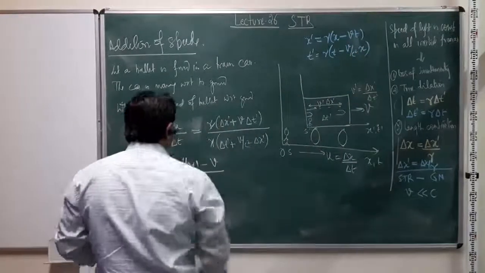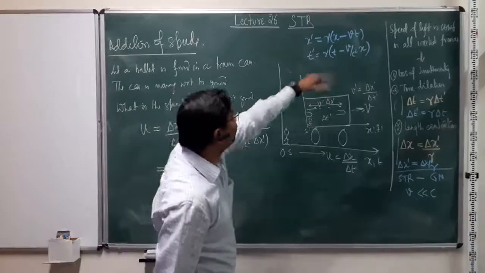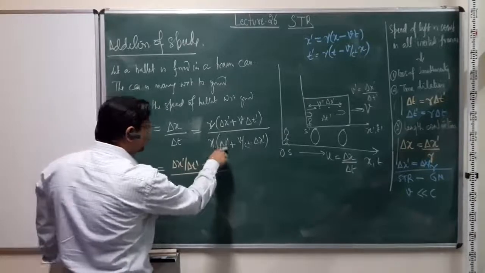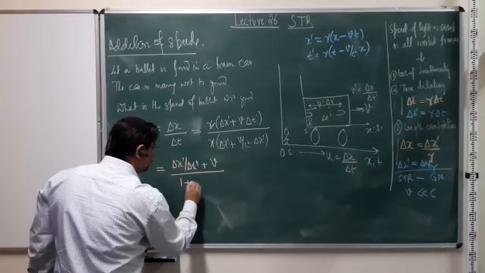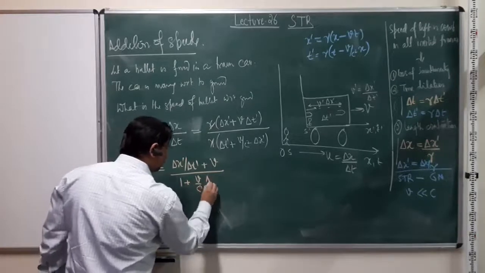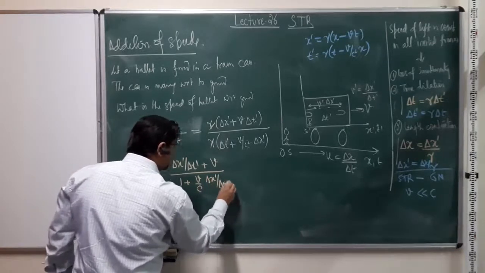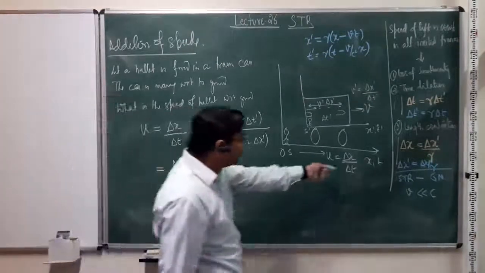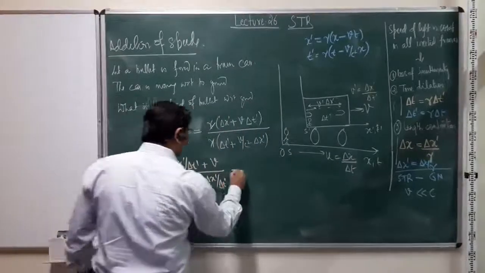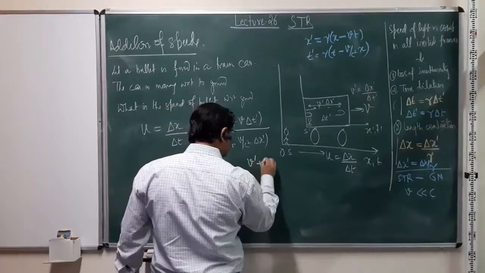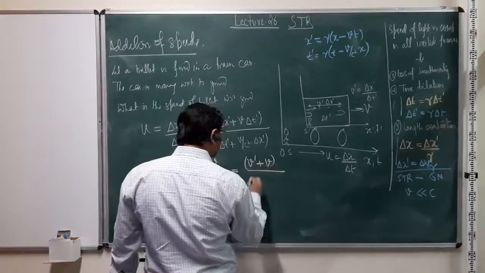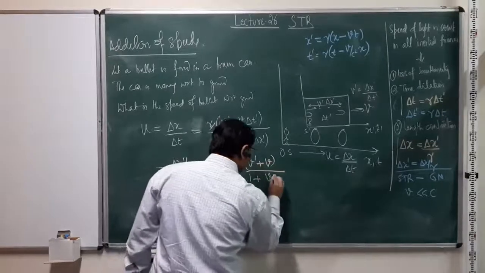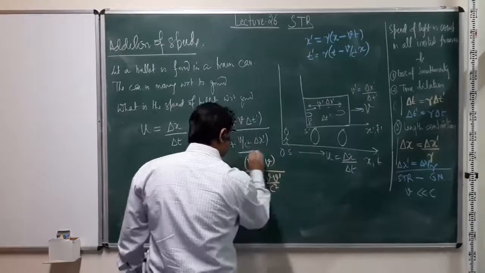Okay, right. So when we do the inverse one, basically we are going to flip the velocities. So these are both plus signs here. So plus v, and then similarly divide this: 1 plus v by c square delta x prime over delta t prime. In the limit delta x prime tends to 0, delta t prime tends to 0, which is the same limit as delta x tends to 0, delta t tends to 0, we can now write it as velocity. So this will be v prime plus v, the usual Galilean Newtonian velocity addition, divided by 1 plus v v prime over c square.